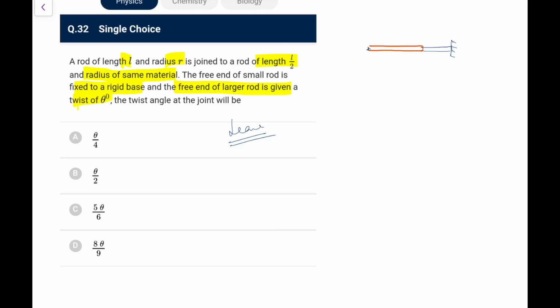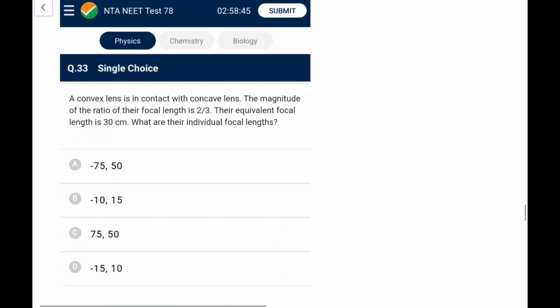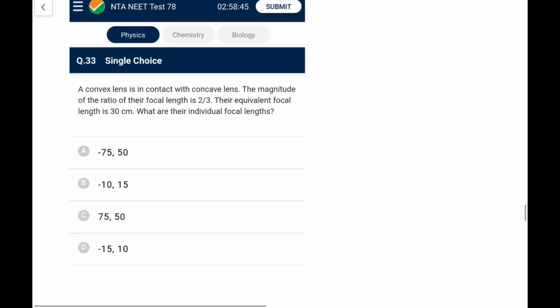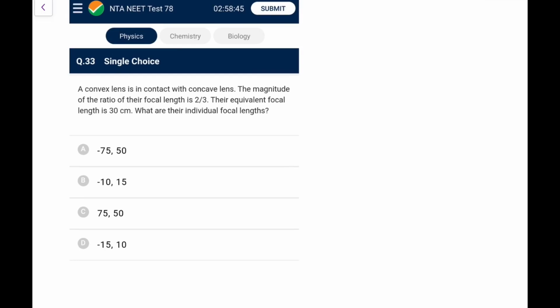If I see the solution, the formulas that are given are nowhere related to you. This twist and everything is tough for you to calculate in this particular case, and plus I think the radius is also differing, so this paper is full of errors. I think they have got tired of making so many papers, and now they are just putting in questions from anywhere, typing anywhere, and this is full of errors. This is costing me too much time to solve because of these errors.